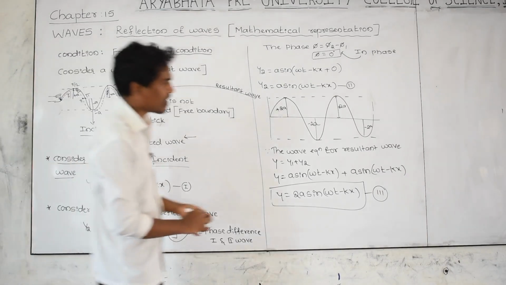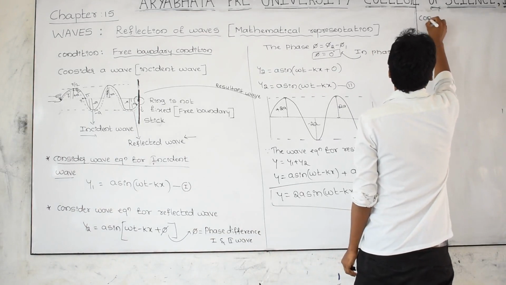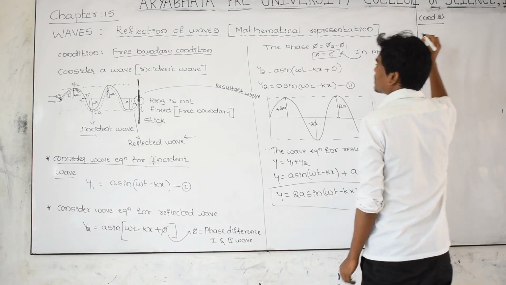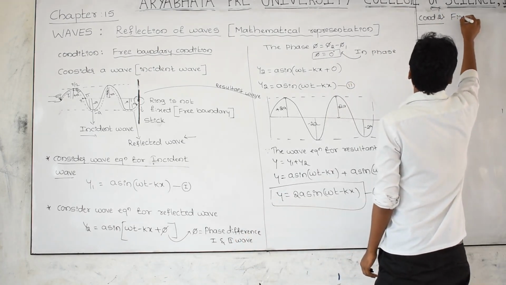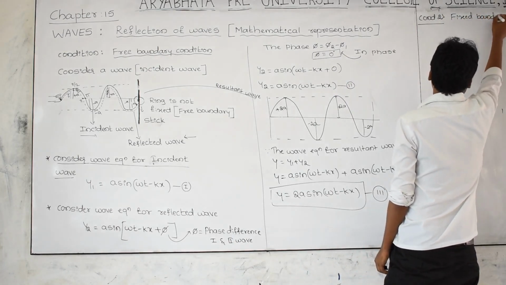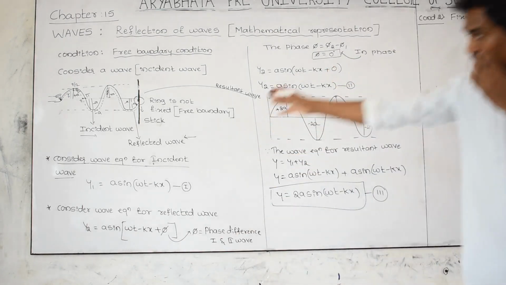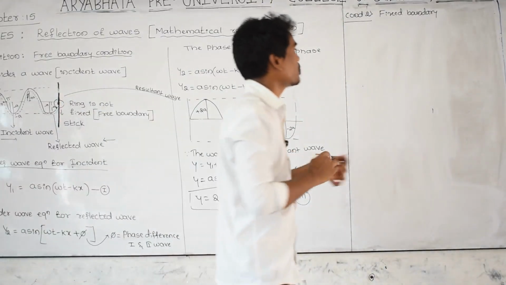Next, the second condition I am considering, condition number 2, is the fixed boundary condition. This one is for the free boundary, and now I am considering the fixed boundary condition.